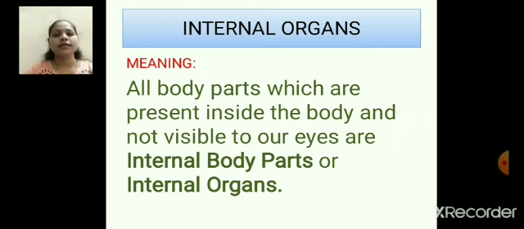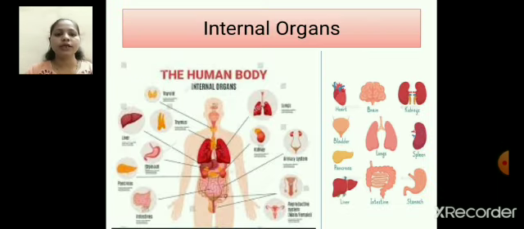Now let us see a few internal organs. Here in the figure there are many internal organs, but let us read the organs given on the right side of the screen. I am reading and you also read after me.